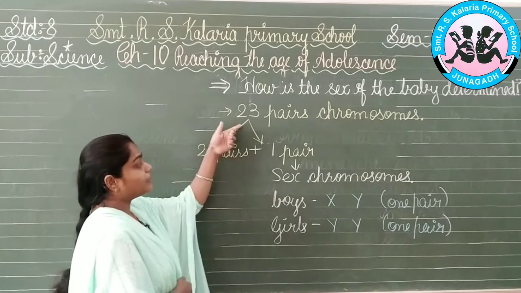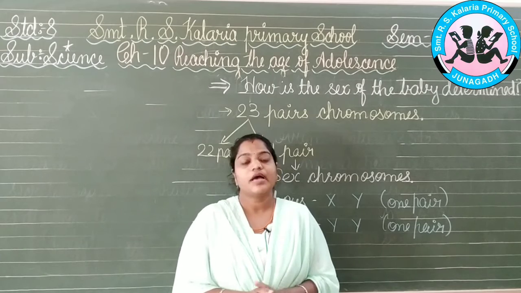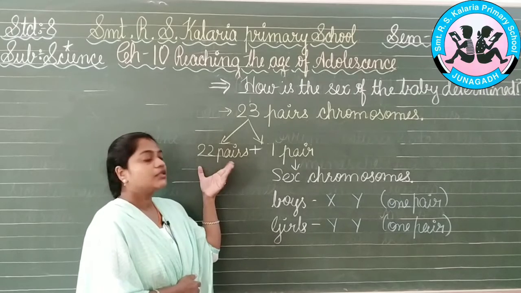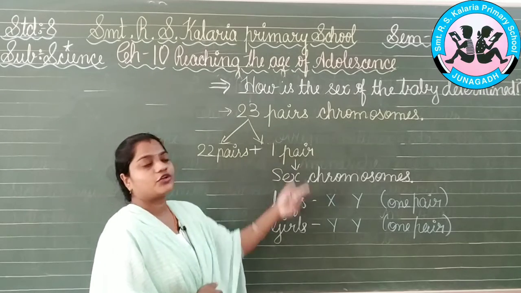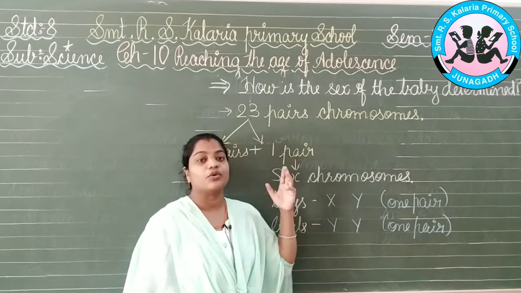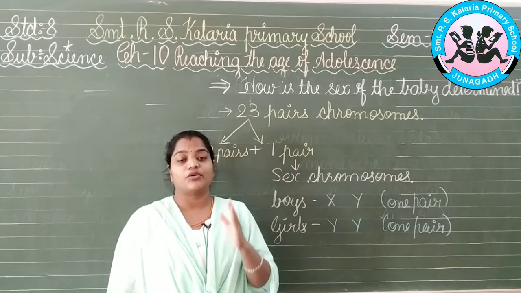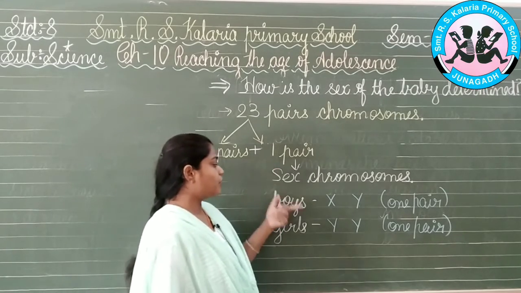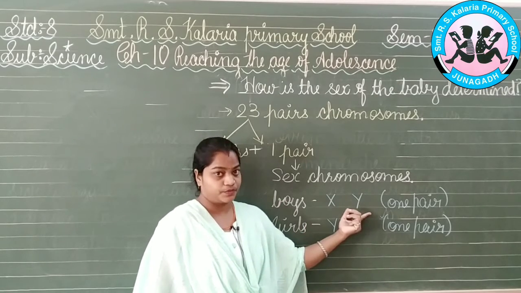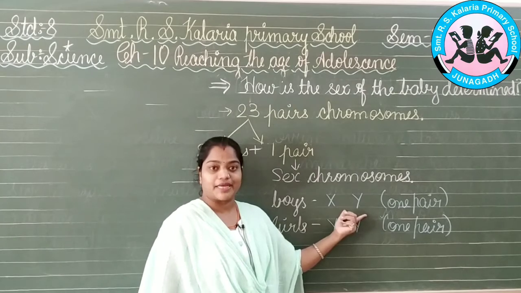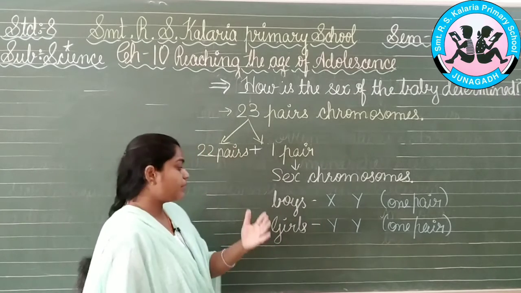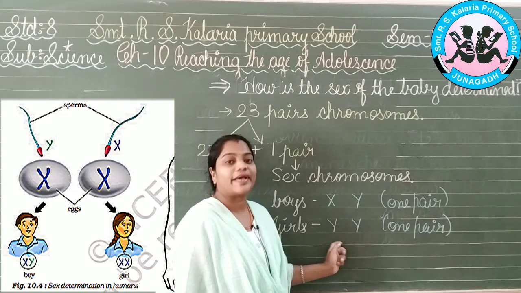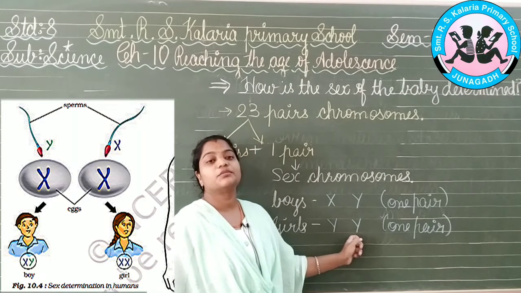So here we have 23 pairs of chromosomes present in the male also and the female also. Now after that what will happen? There are 22 pairs which are the normal chromosomes, but one pair of the chromosomes is termed the sex chromosomes. Now this will clarify whether it is going to be a boy or a girl. Now here boys possess the pair of chromosomes which has X and Y both. These are the sections by which we can identify whether the child is going to be a boy or a girl, which we will come to in the later portion. The girls will be having one pair of sex chromosomes which will be XX. So these are the chromosomes responsible for the sex of the child.